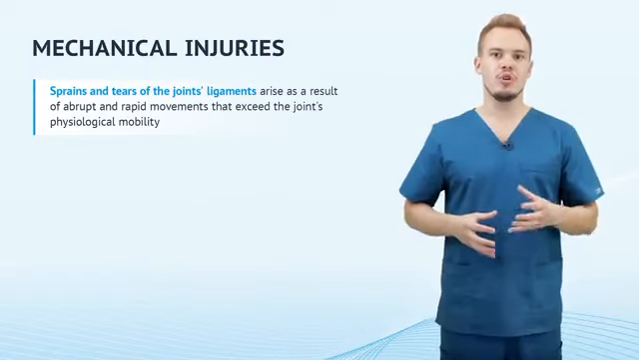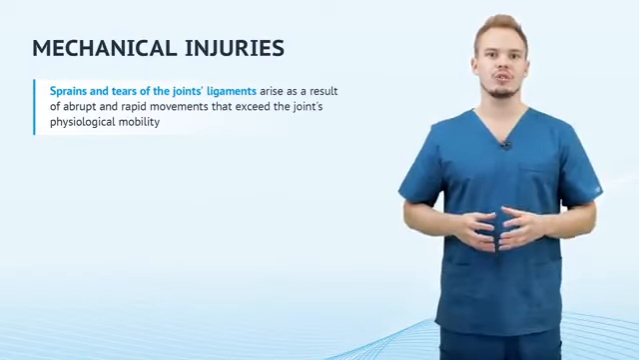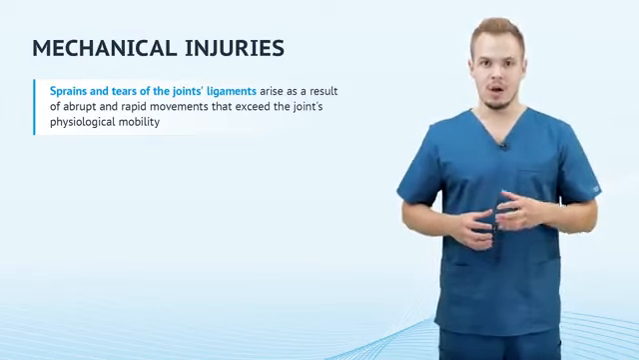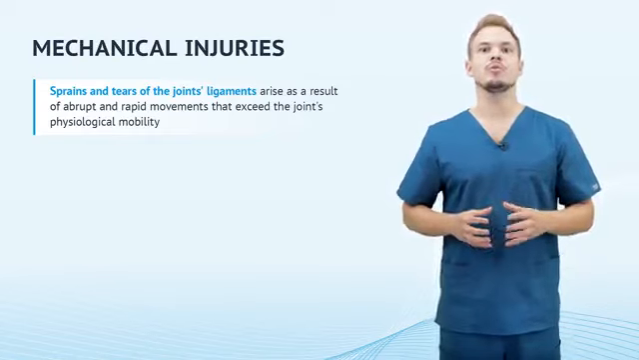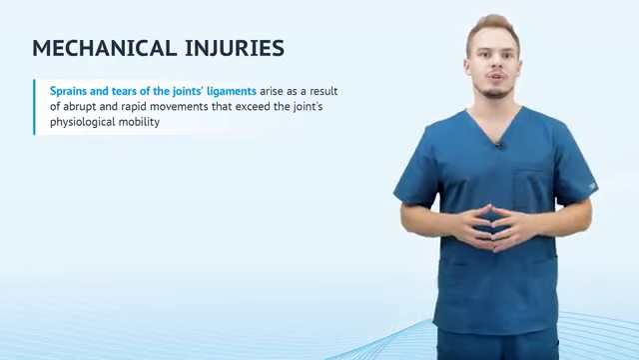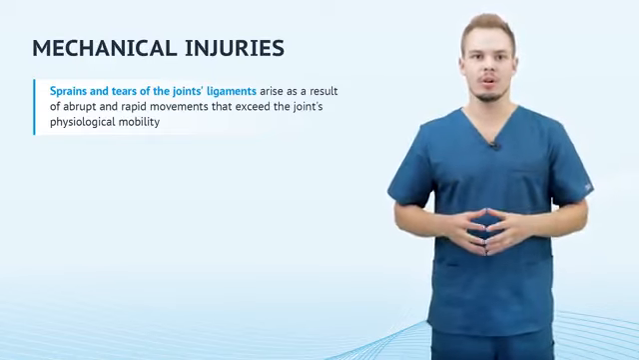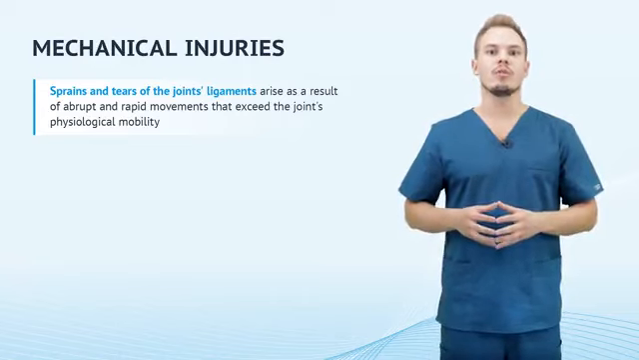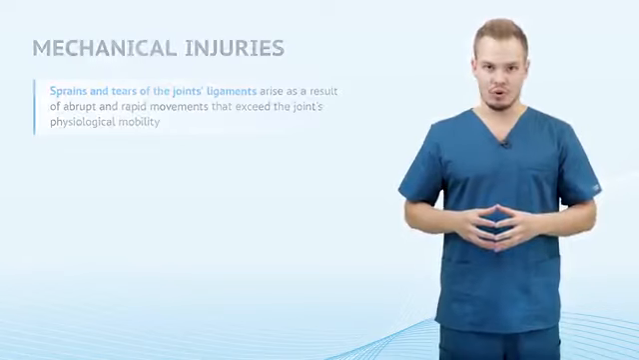Sprains and tears of the joints ligaments arise as a result of rapid movements that exceed the joint's physiological mobility. Also, the reason may be a sharp foot twisting, for example in case of an unsuccessful landing after a jump, a fall on an arm or leg. Such injuries are more common for an ankle, knee, and wrist joints.